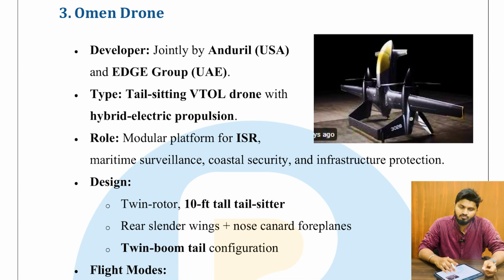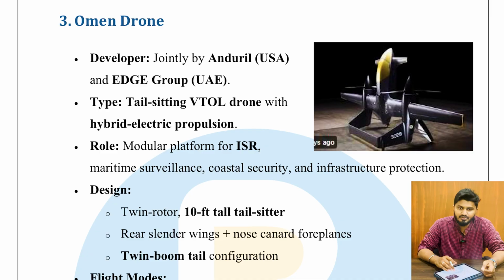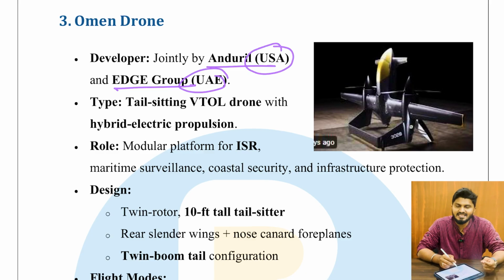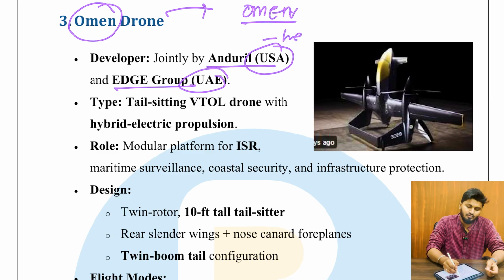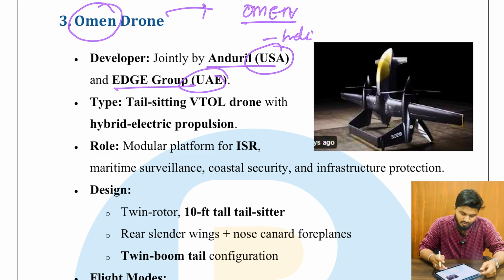Next, Omen drone. Again, with respect to internal security or defense. It is developed jointly by Anduril, USA and EDGE group of UAE. So it has nothing to do with India, but there can easily be a question about Omen drone with respect to prelims. Omen drone, and the statement can be it is an indigenously built drone by India. Obviously that statement becomes wrong.